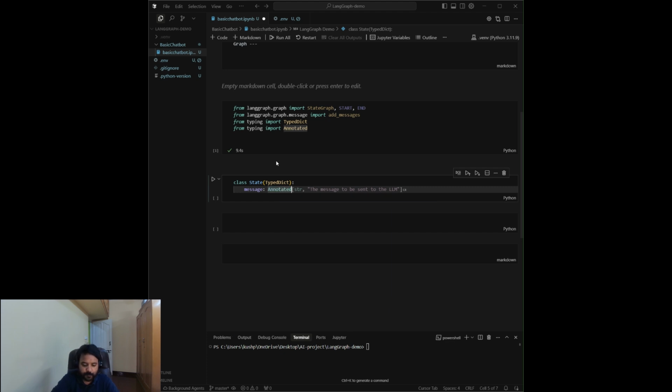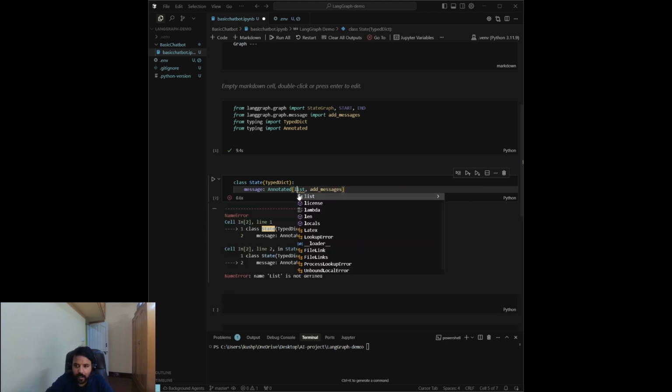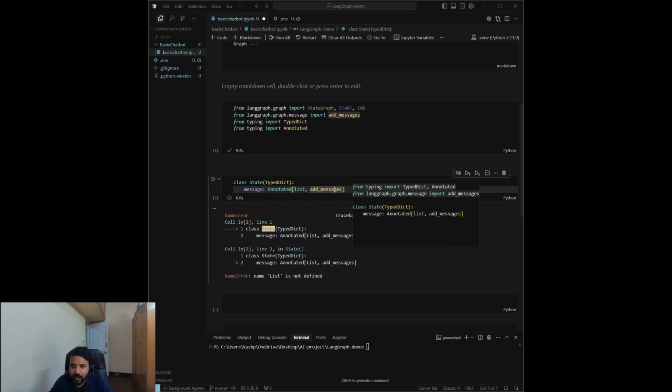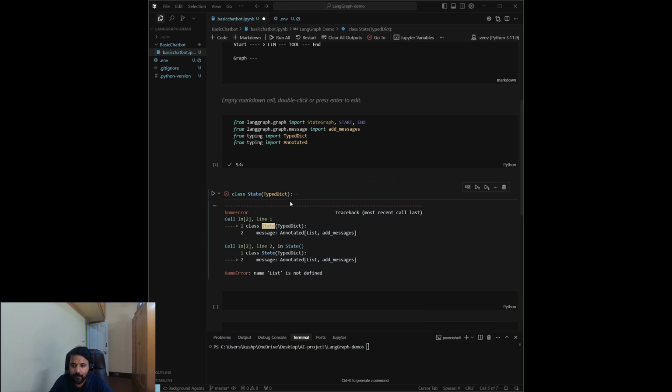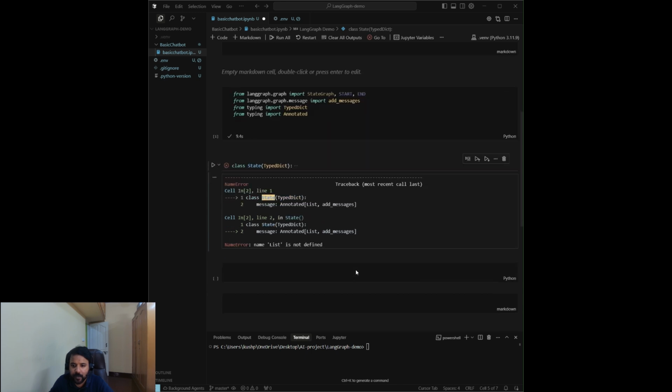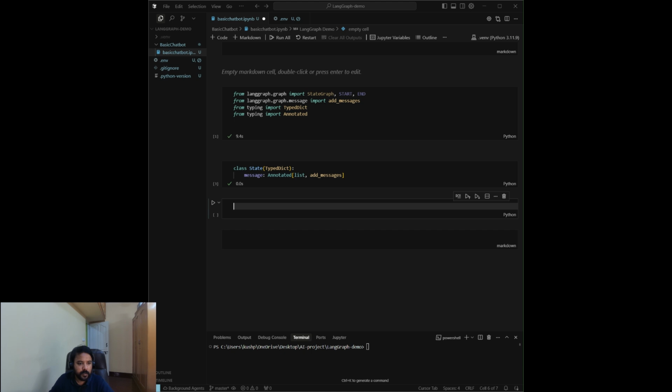Annotated, we'll pass this into list, and we'll add message here, so it will be annotated at each step. So the list is small, that's why we are getting error here. Let's execute it again. It is executed now.